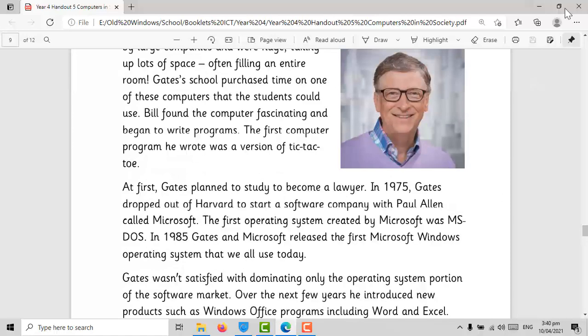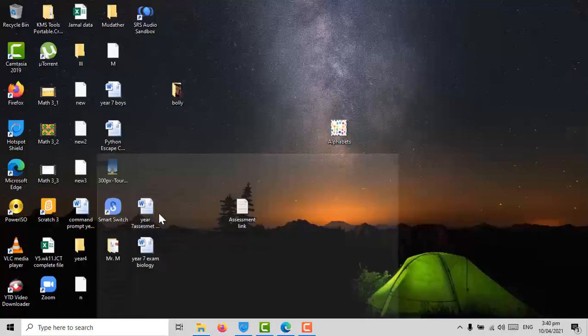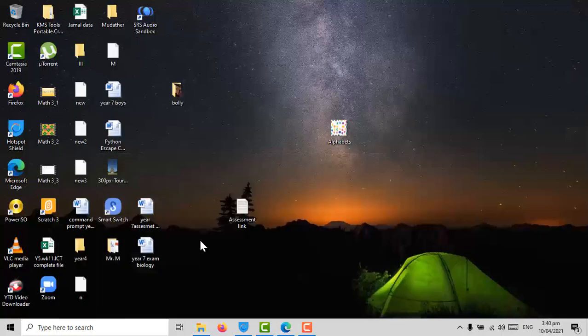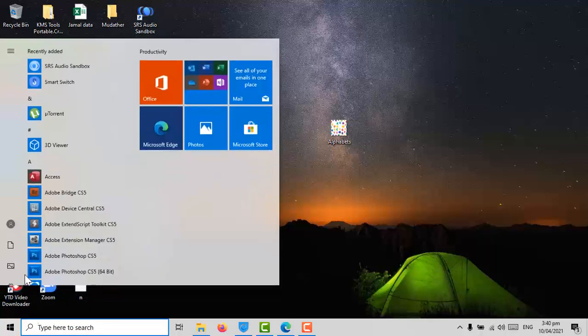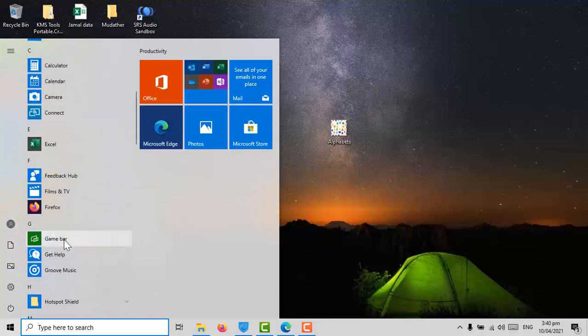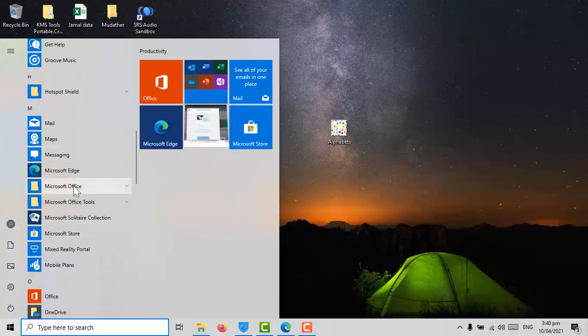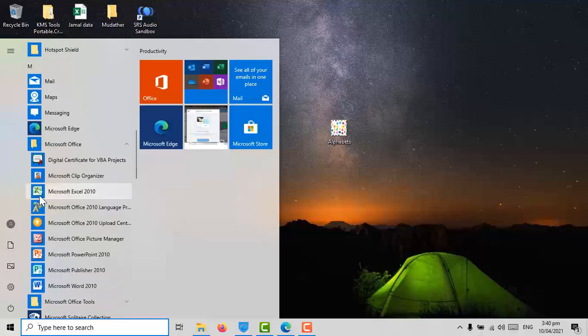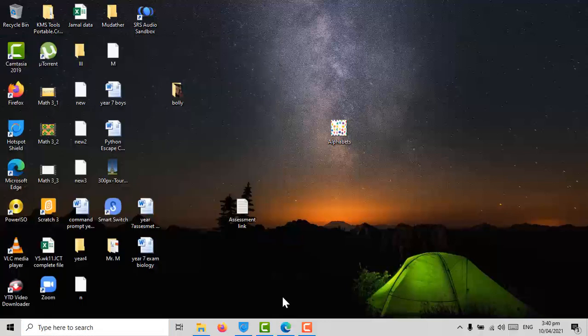So basically, Bill Gates invented this thing right here, the one that I'm using right now. He invented Microsoft Windows. He also invented or programmed Microsoft Office. Let me get to it. There it is. Microsoft Office has the one that we study in the lab, Microsoft Excel, Microsoft Word, and so on. This is fascinating, isn't it?